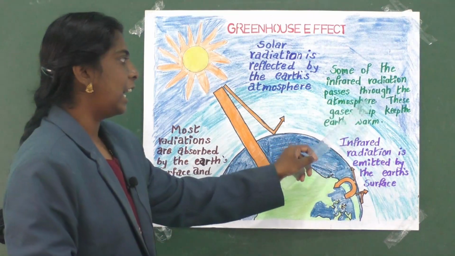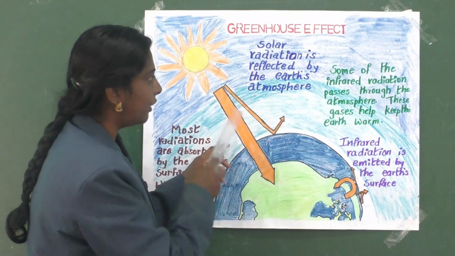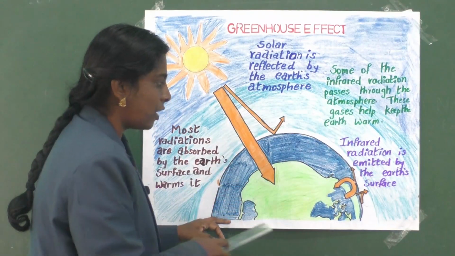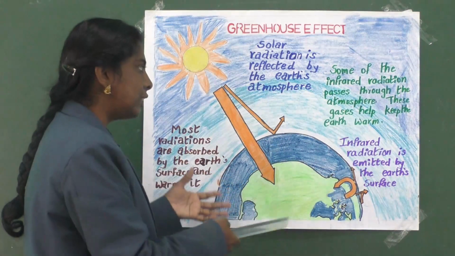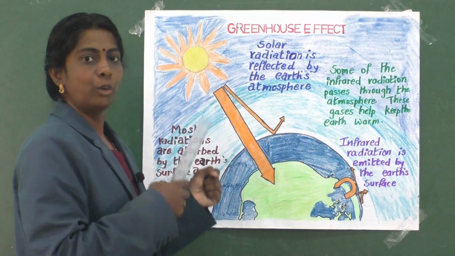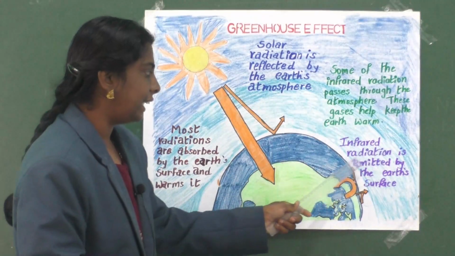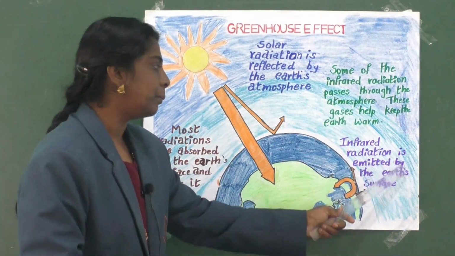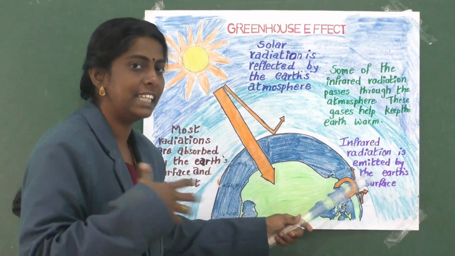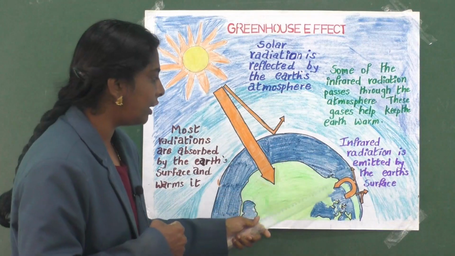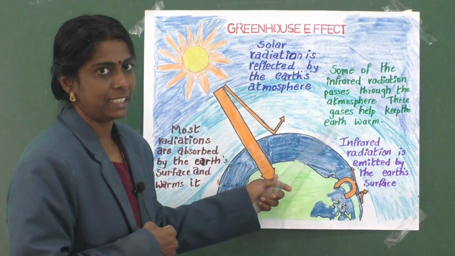These gases help keep the earth warm. Clear, children? Yes. Then the infrared radiation is emitted by the earth's surface. What do you mean by the word emit? Sends out. Okay, so infrared radiation is emitted by the earth's surface.